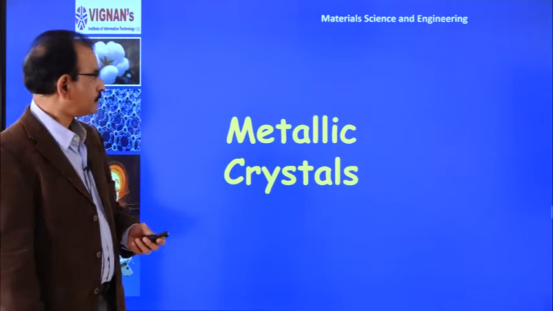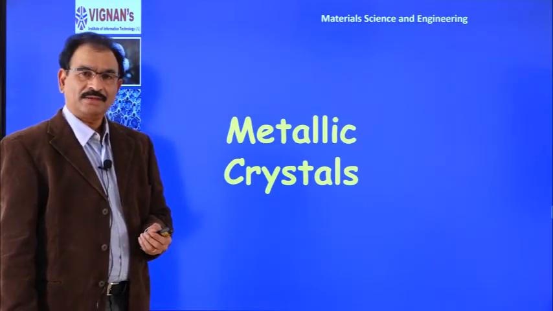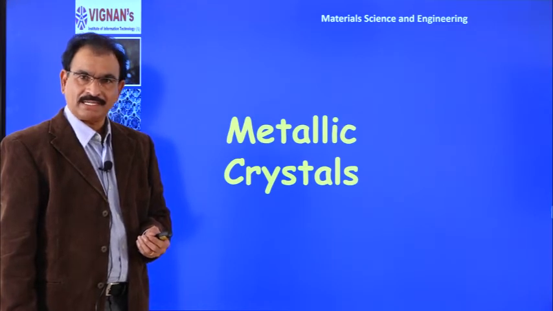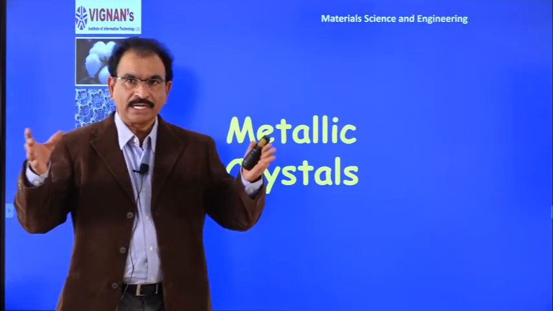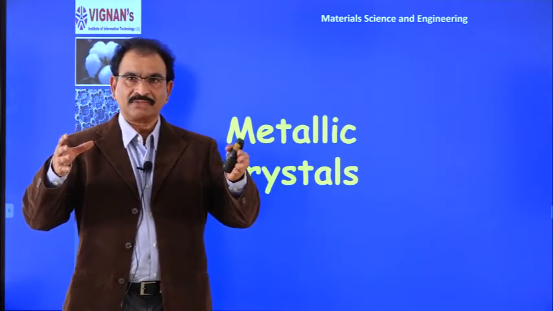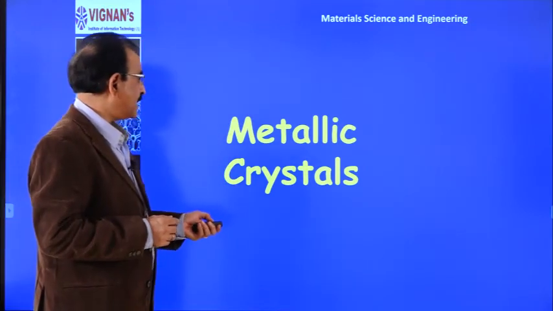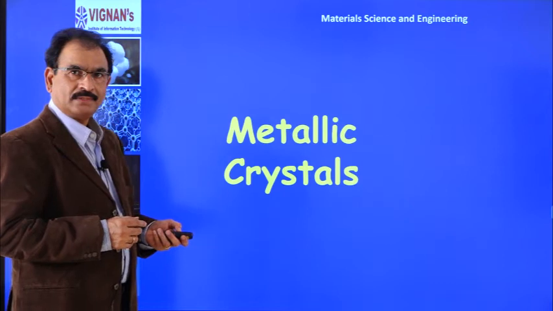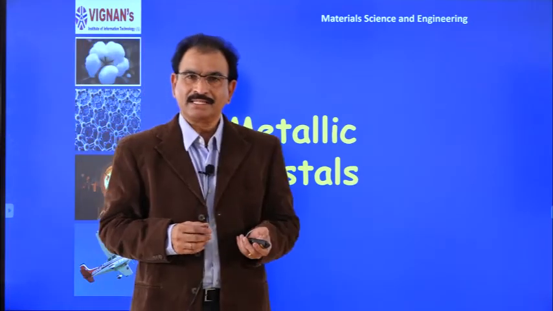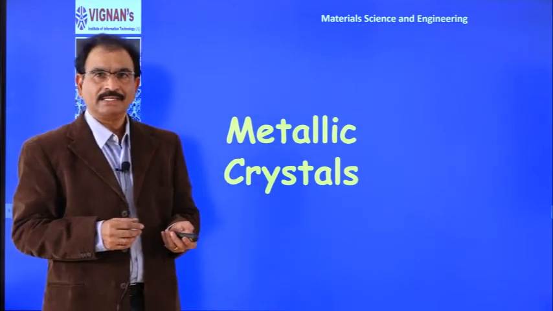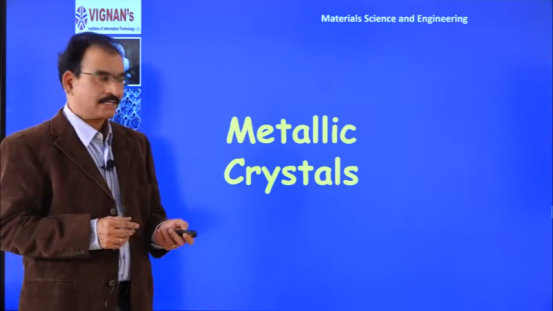Welcome back. So far I was discussing what the metallic bond is, what its nature is, what are the various properties of metals, and how we can correlate the properties of metals with the metallic bond concept. Now we will see the metallic crystals. You know that a large number of metals and their alloys we are using in daily life. So we have to understand about the crystal structures.